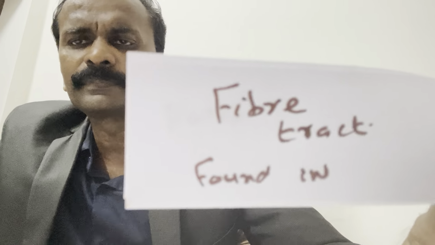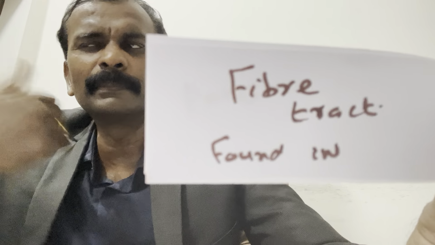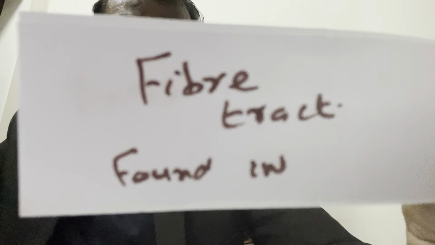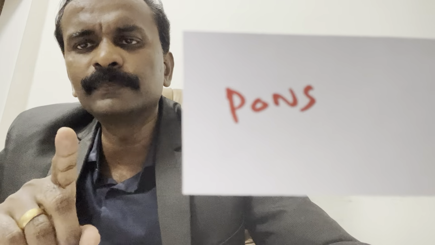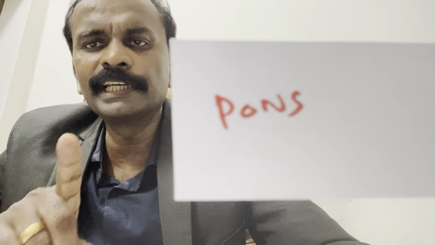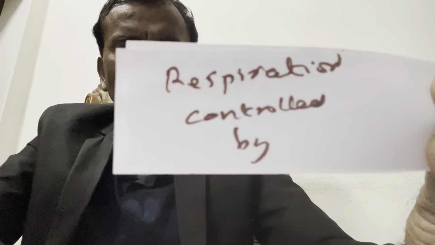Fiber tract, F-I-B-R-E, is given in your textbook. Fiber tract is found in which part of the brain? Or it is related to which part of the brain? Pons. Standard MCQ. Fiber tract. I think I discussed this. Respiration is controlled by which part of the brain?